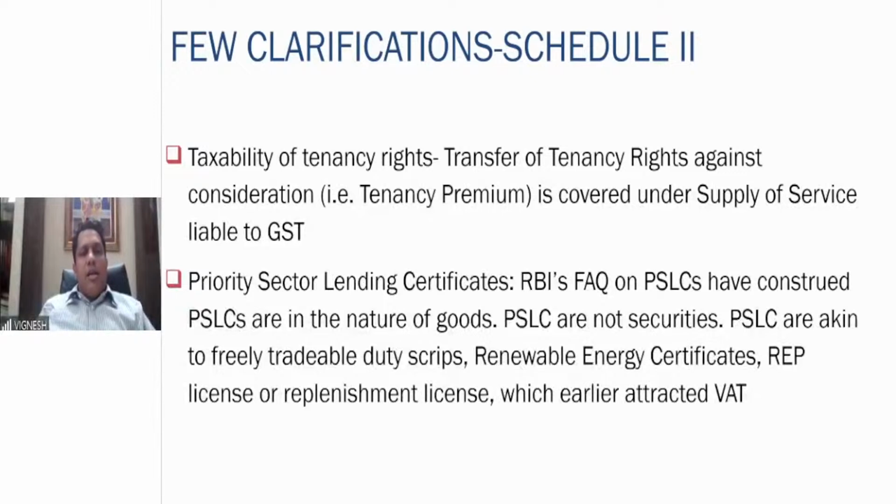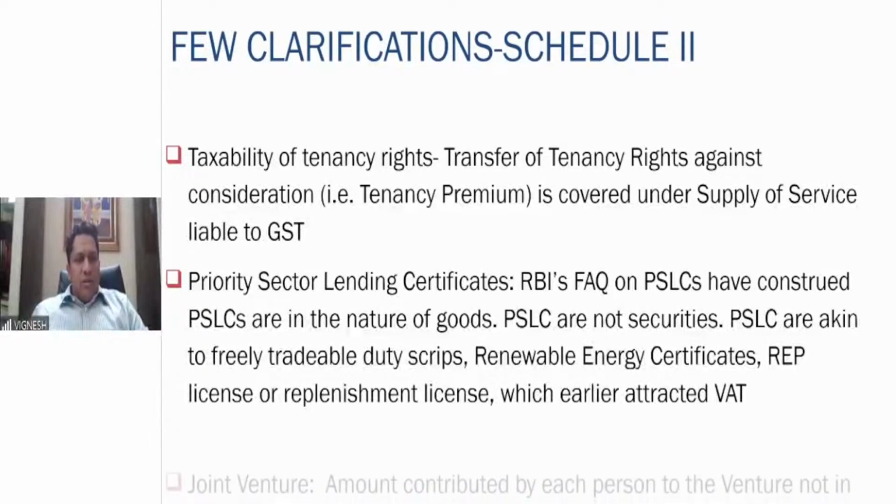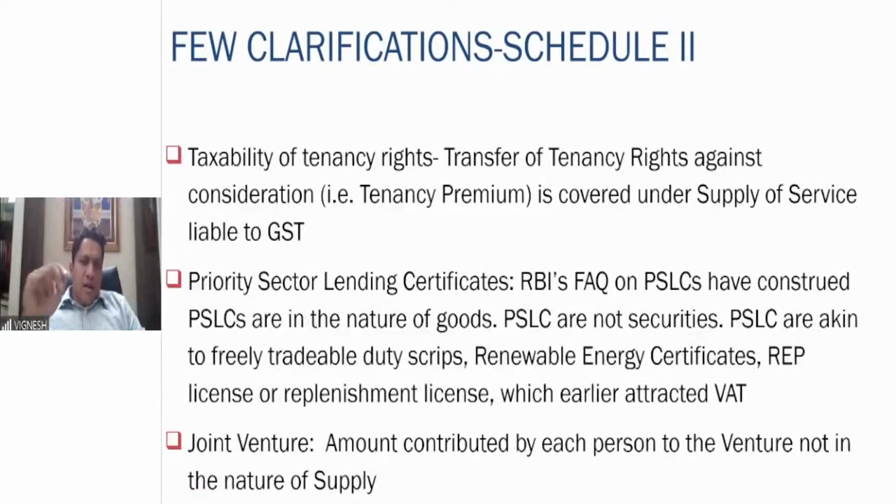Then priority sector lending certificates. Priority sector lending certificates are in the nature of scrips, wherein if you have that certificate, the RBI will give you lending on a priority basis. These are tradable and earlier attracted VAT. So these certificates assume the character of goods in GST. This also has been clarified.